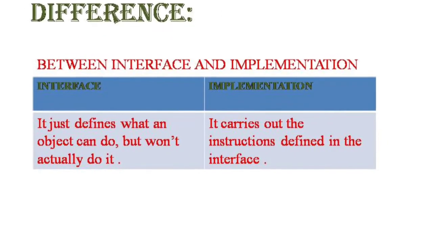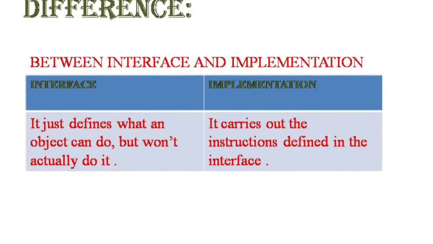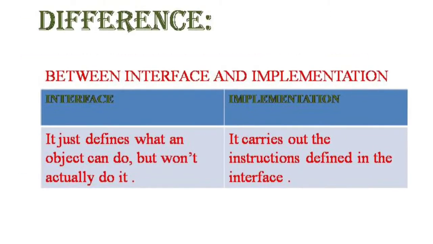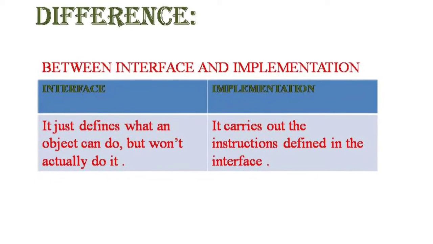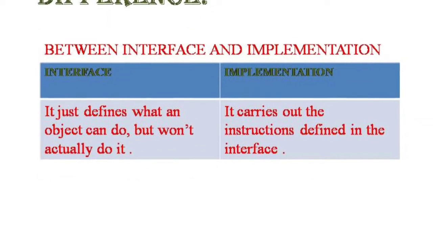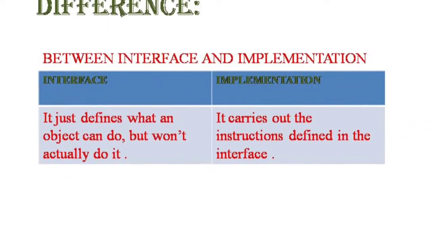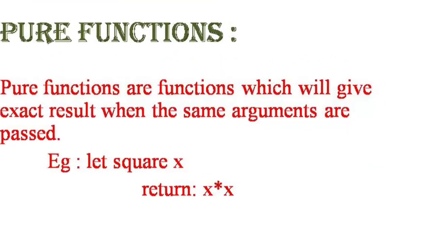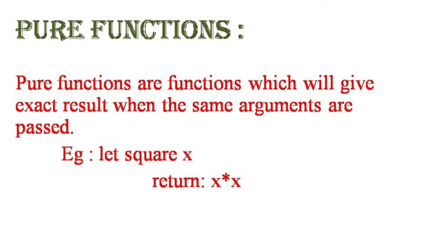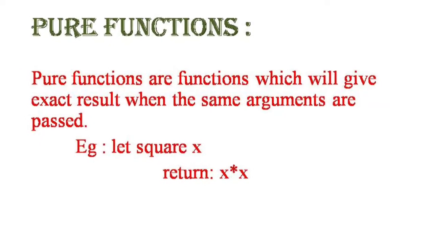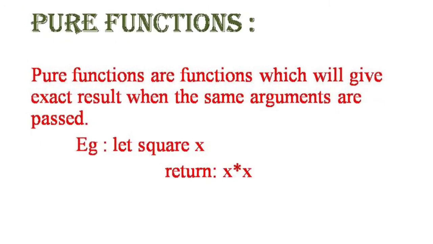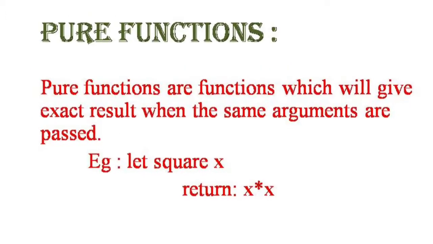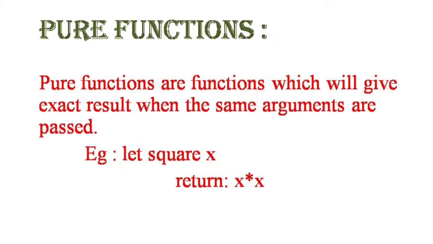Now we will see the difference between interface and implementation. Interface just defines what an object can do but won't actually do it. Implementation carries out the instruction defined in the interface. Next topic is pure function. A pure function is a function which gives the exact result when the same arguments are passed.